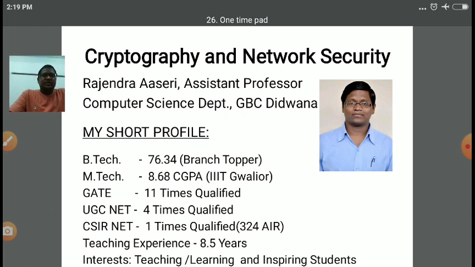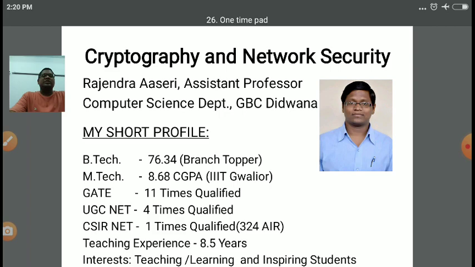In the previous lecture, we discussed various concepts about cryptography and network security. We discussed what is the basic meaning of cryptography, how to secure our message while it is in communication, how to apply various types of cipher algorithms, right? So we have discussed Hill cipher, additive cipher, affine cipher, Vernam cipher.